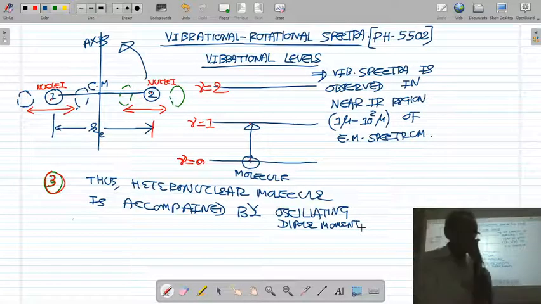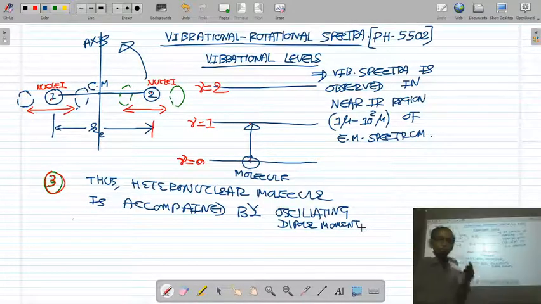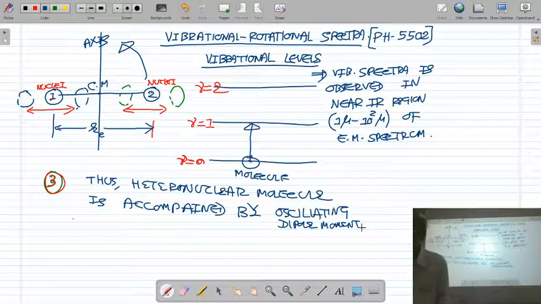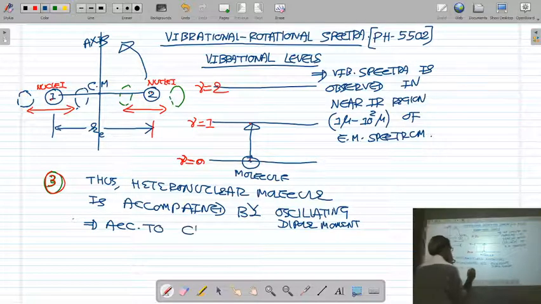If the internuclear distance r is going to change, the dipole moment of the molecule is continuously changing, and if the dipole moment is changing, we can say that the heteronuclear molecule is accompanied by a changing or oscillating dipole moment. And what classical electrodynamics says is that any molecule which has an oscillating dipole moment always emits radiation.